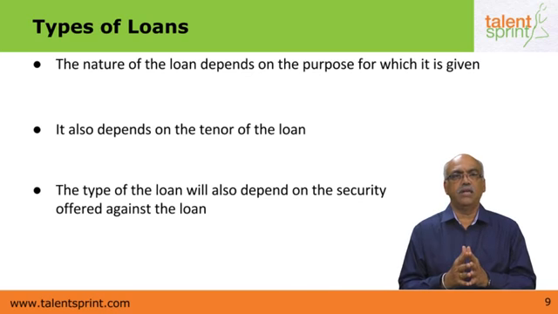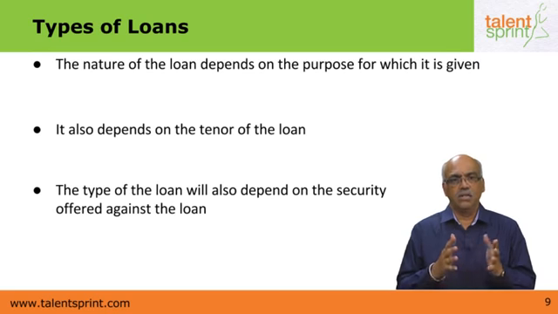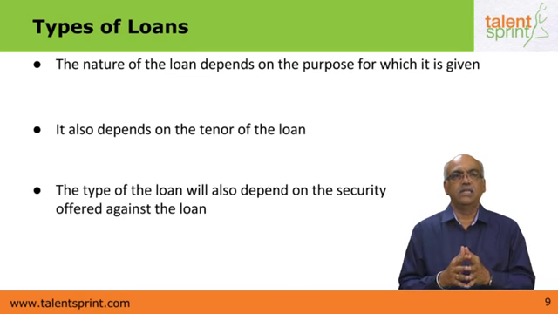For example, an overdraft is normally a clean overdraft, in the sense that there are no securities given against that overdraft except perhaps the guarantee of a third party. That is the type of security offered for an overdraft loan. For a cash credit, the type of security given is that of raw materials, finished goods, semi-finished goods, or receivables. All these are normally expiring within a period of 1 year. So that is why the cash credit loan is given for a period of not exceeding 1 year.